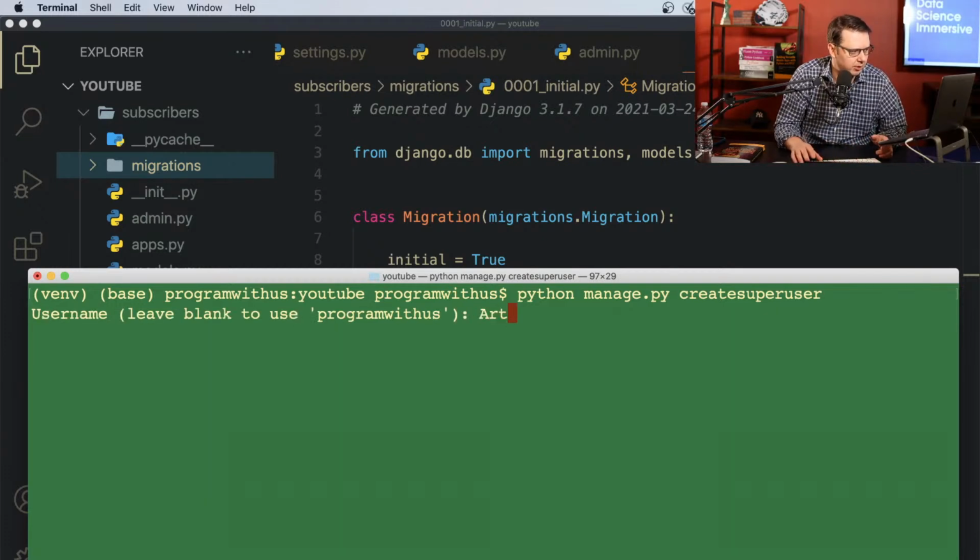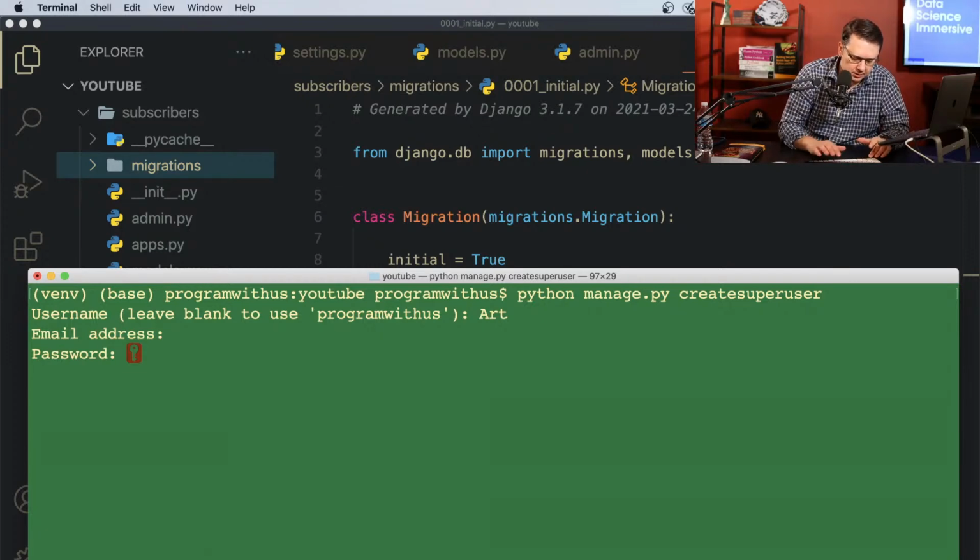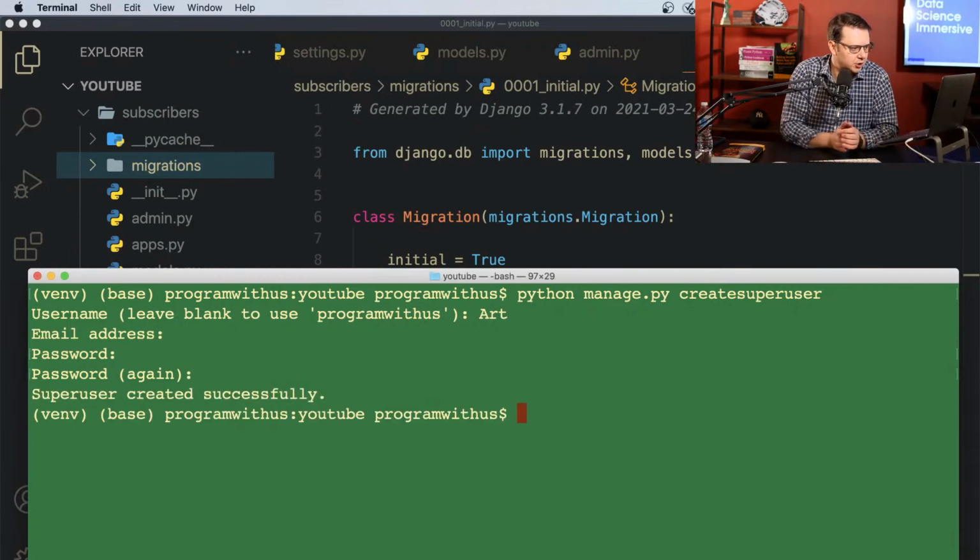Now I'm going to do this. That's going to be my username. You could enter an email; I'm going to leave it blank, and a password. Keep in mind that Django takes security very seriously, and you cannot use just 1, 2, 3, 4, 5 or QWERTY or something like that, because it will check it and make sure that you have capital letters, numbers, and all this stuff. So superuser created successfully. Yay!